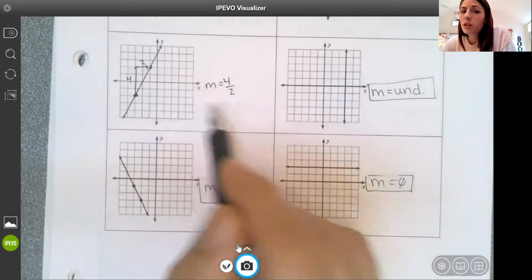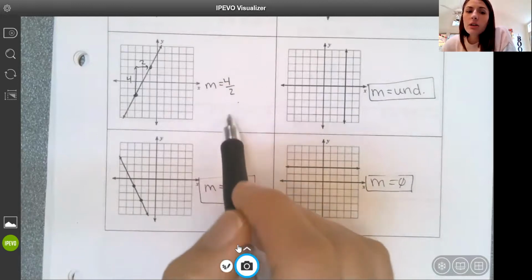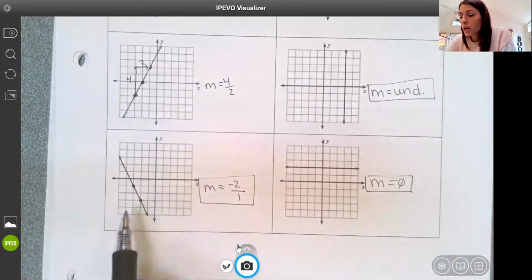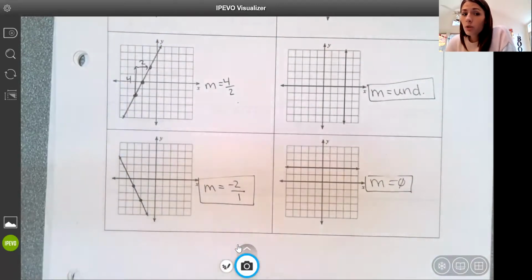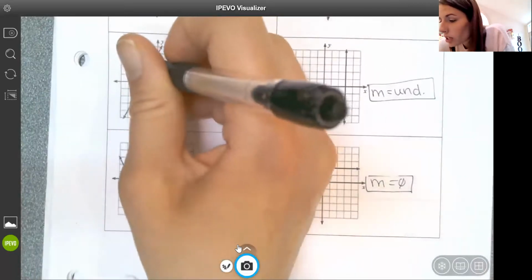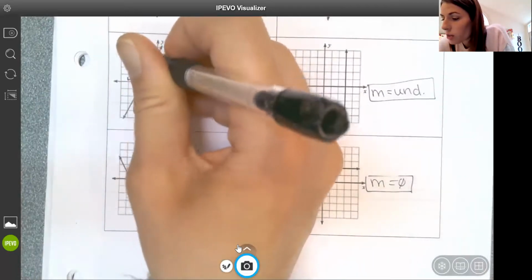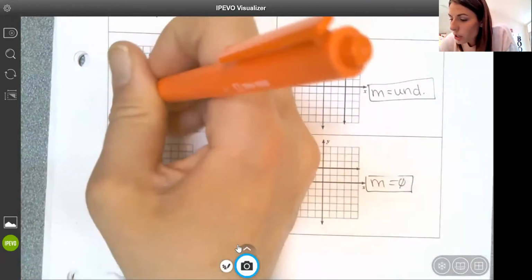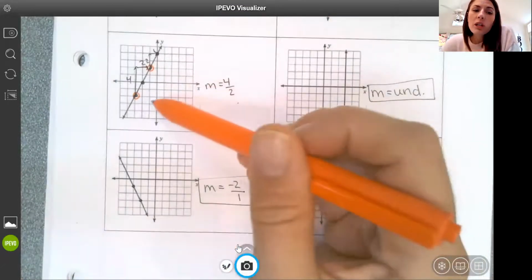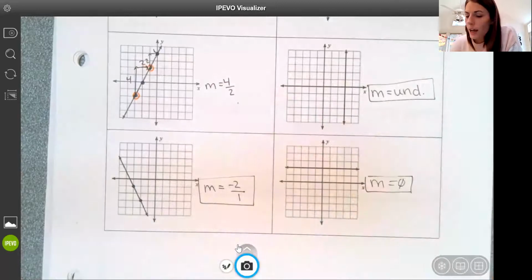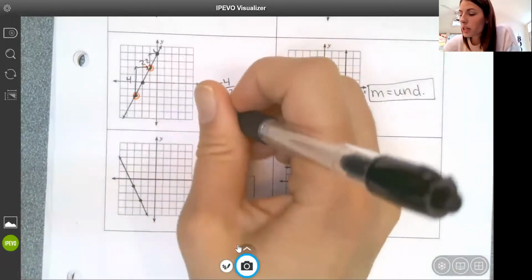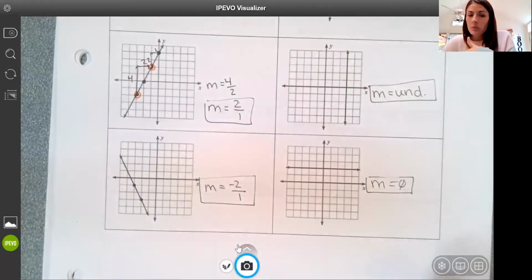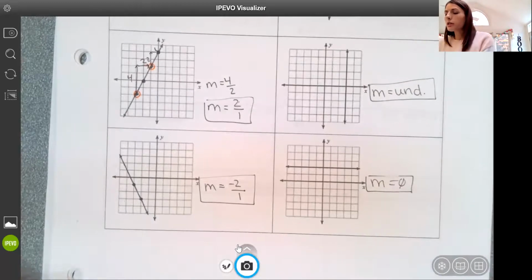Now I left this one because I would not leave this as is, and that's because I can reduce that. You may have grabbed a different point than I did. I just happened to grab these 2 points. Same idea as up above, you could grab any point. If I had gone with any of the other closer together points, then I would have had a rise of 2, run of 1. I happened to choose this point and this point, which gave me a rise of 4, run of 2. If that ever happens, or certainly in a minute when we do this algebraically and that happens, we do want to reduce that to a slope of 2, or a rise of 2/1. So we want to be reducing those fractions as we go.